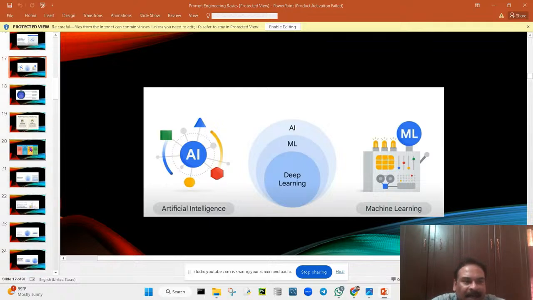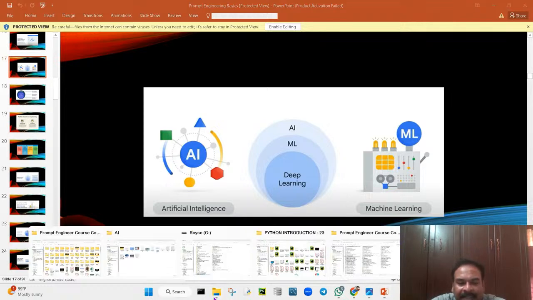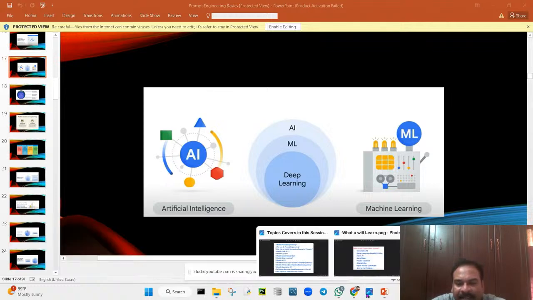Deep learning is the, until here it is called data science. We have gone through all these things. Data science is nothing but the combination of these three things. Okay, so next,